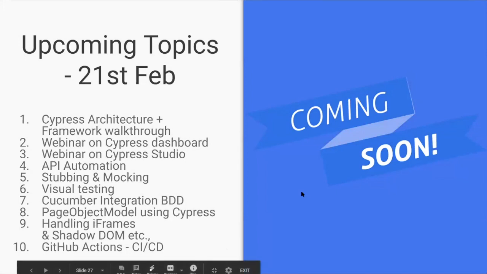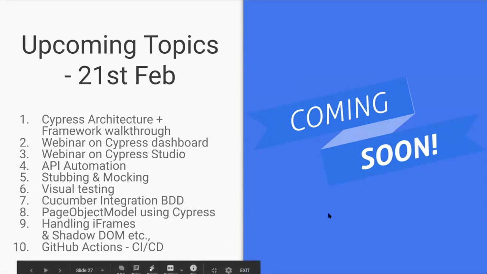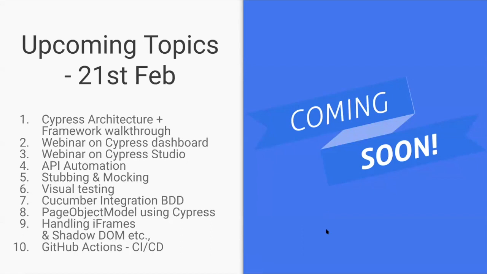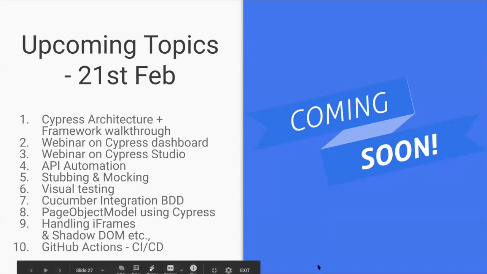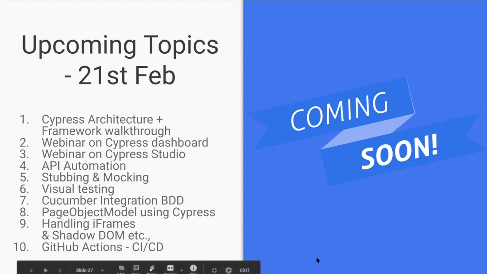Here we can see the upcoming topics in the Cypress roadmap this year. The next topic will be on 21st February, which is on Cypress architecture and framework walkthrough. The second one is a webinar on the Cypress dashboard, hands-on experience on the dashboard, and Cypress Studio as well, which is a record and playback feature for new beginners of test automation. Then API automation integration, stubbing and mocking, visual testing, Cucumber integration, and BDD, as Cypress supports BDD integration as well.